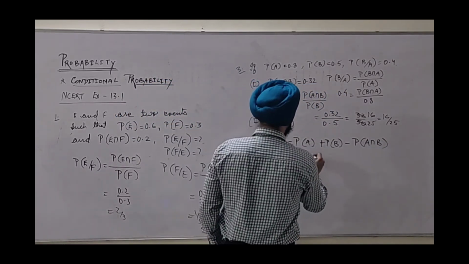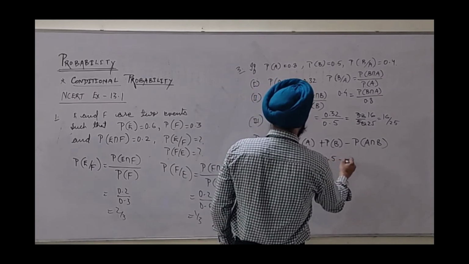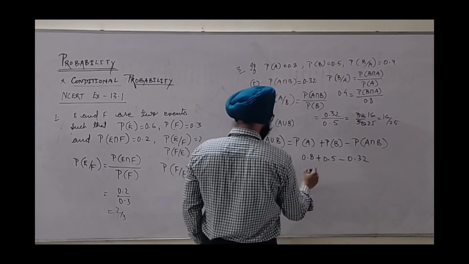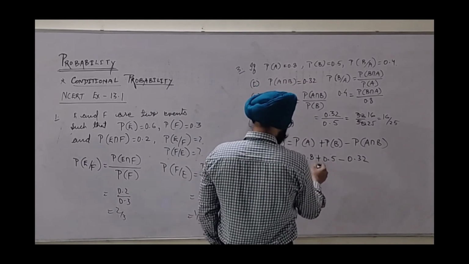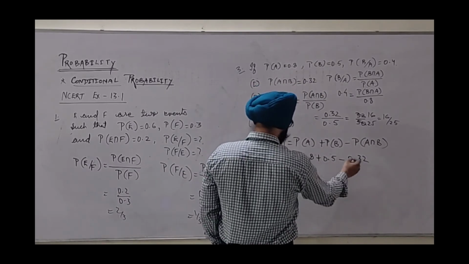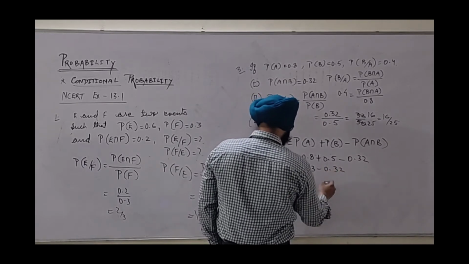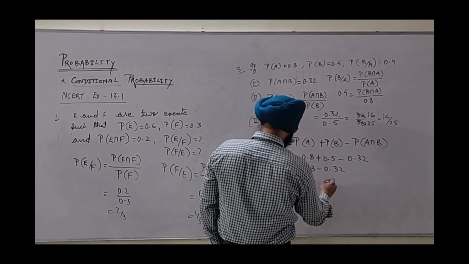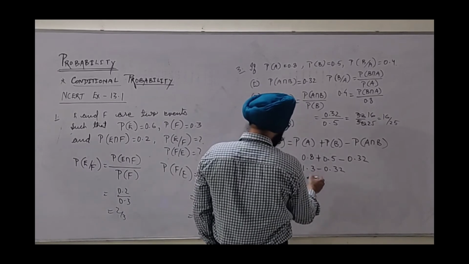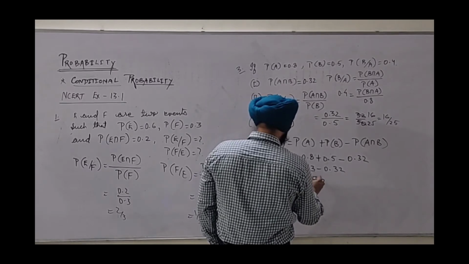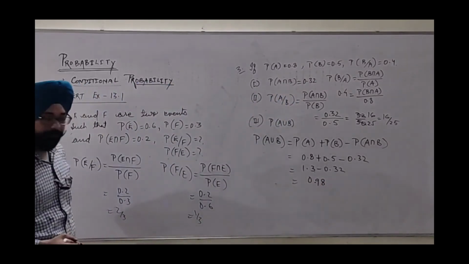It's 0.8 plus 0.5 minus 0.32. So we get 1.3 minus 0.32, which comes to 0.98, the required probability.